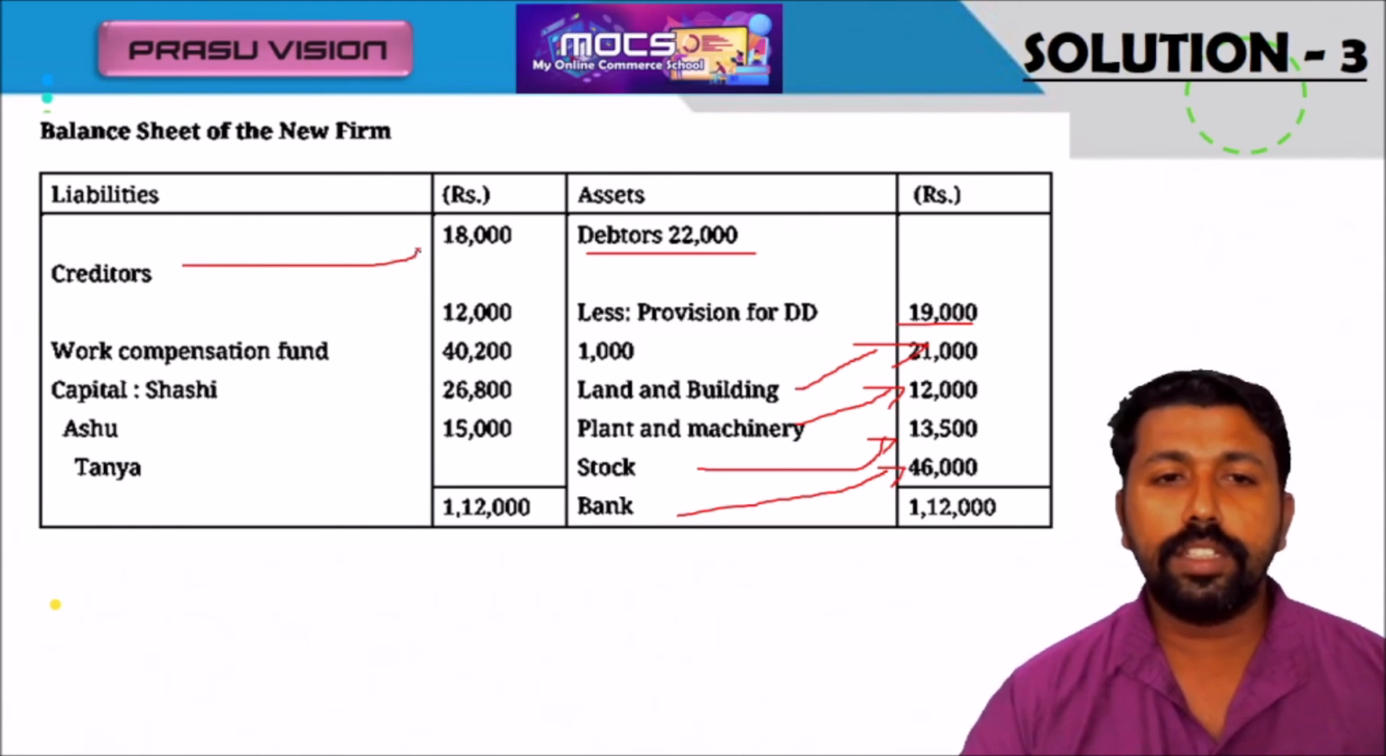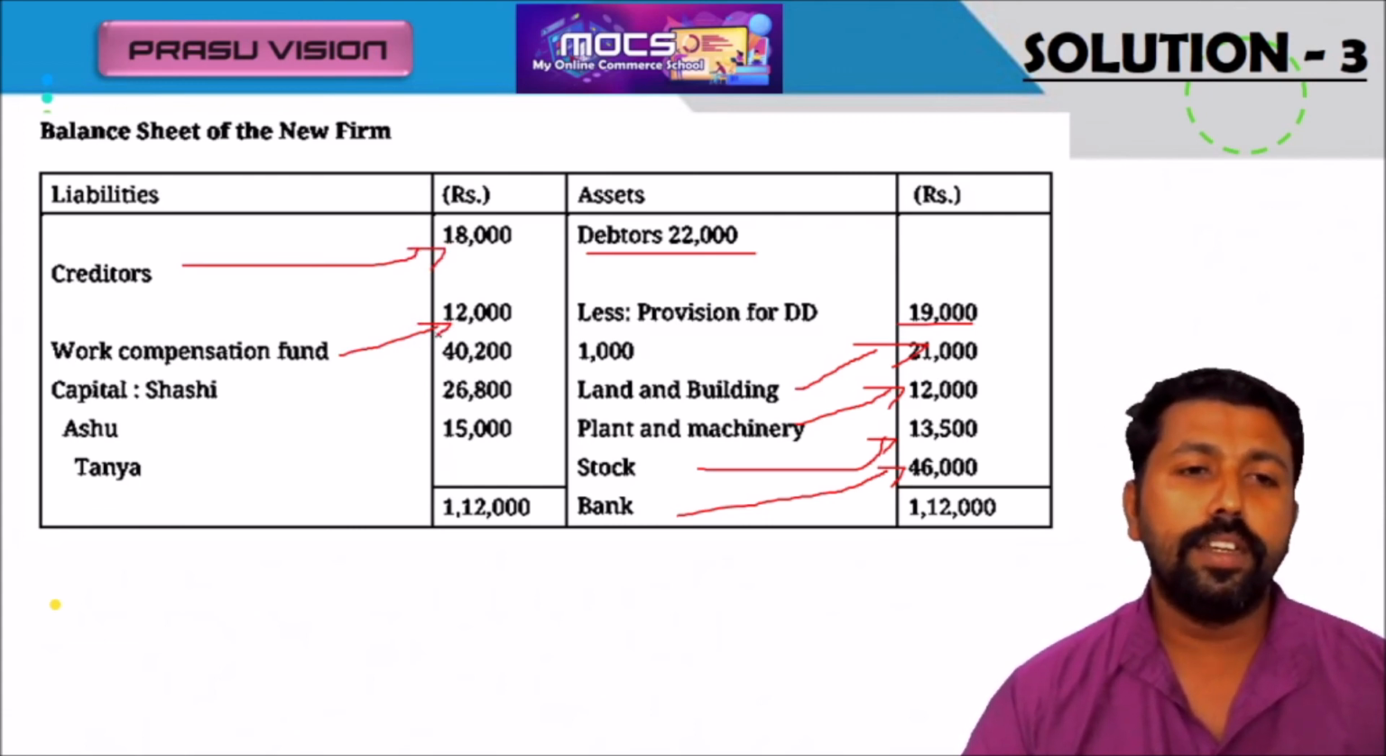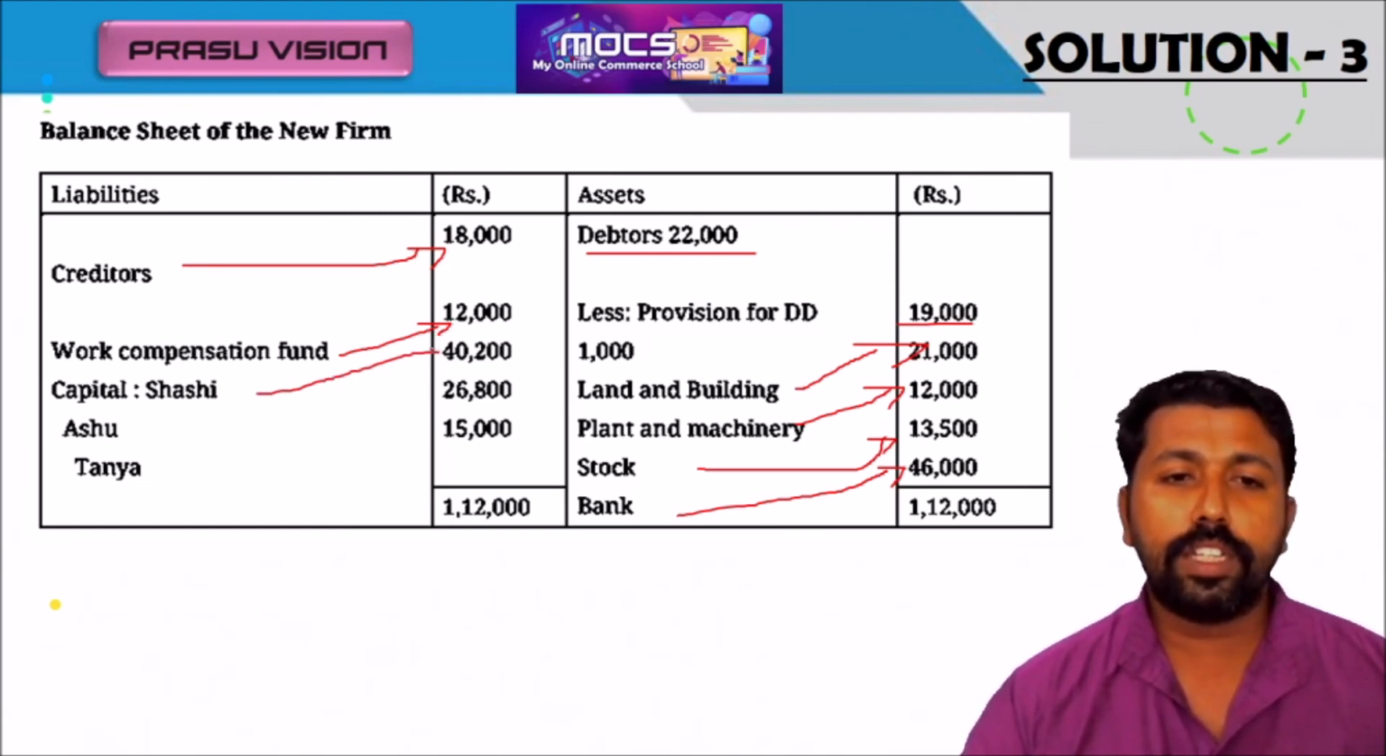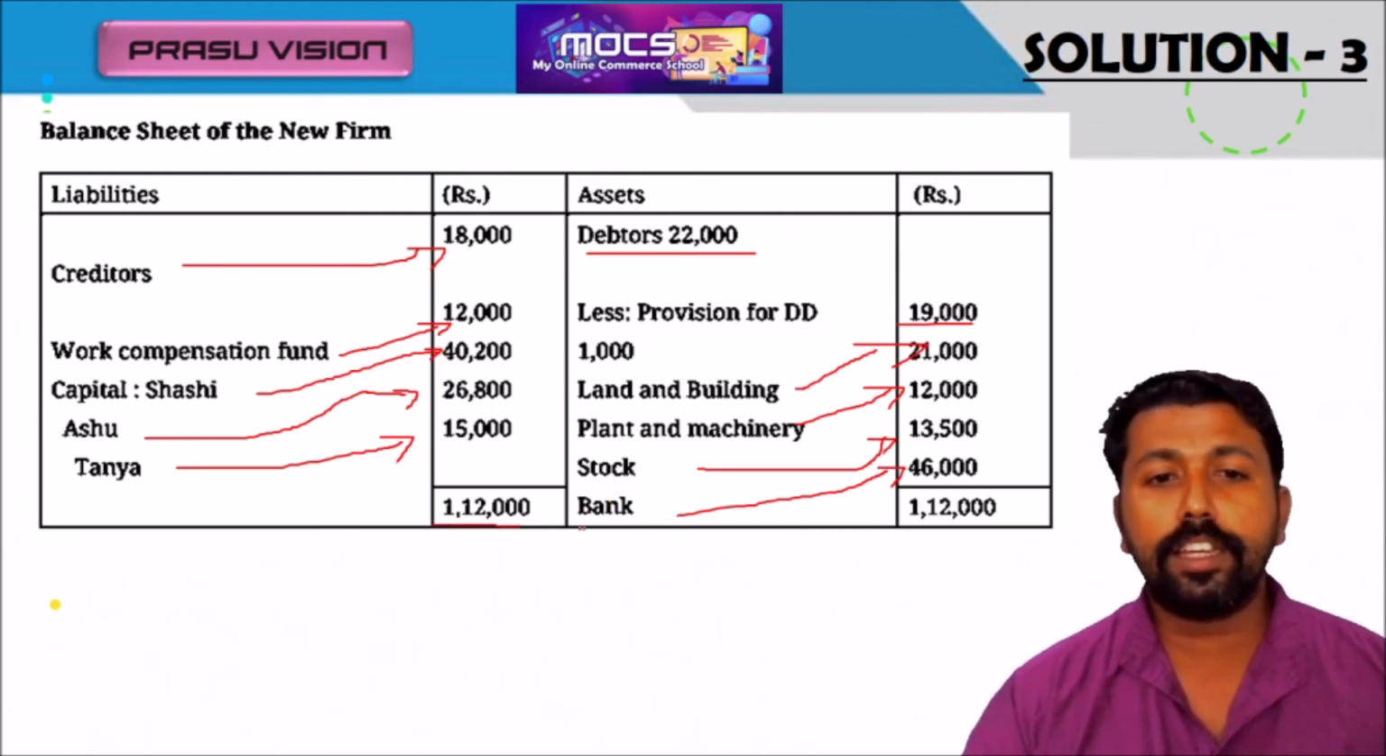Creditors, there is no change. Workman compensation fund: there is a liability, because 12,000 is a new liability. It must be shown there. The liability we are adjusting from the fund, we have to show it here. And the capital of Shashi 40,200, Ashu 26,800, and Tanya 15,000. Please remember all these adjustments, and we will get a total of 1,12,000.